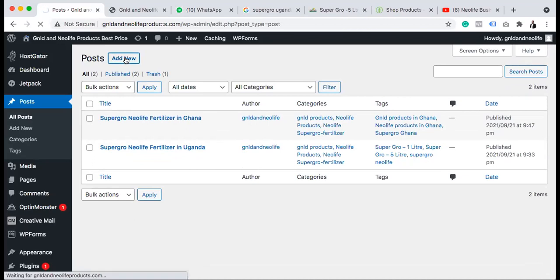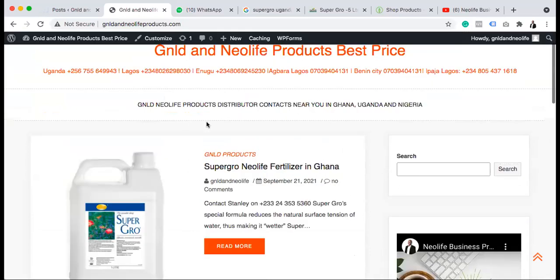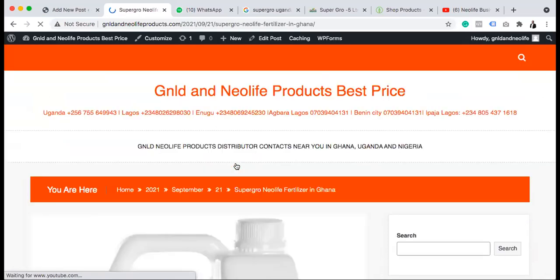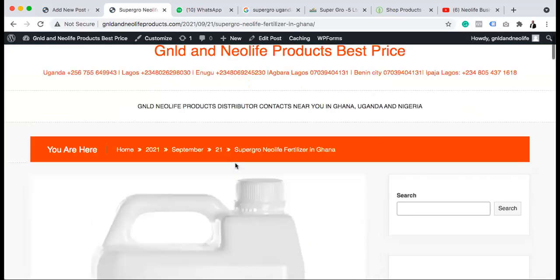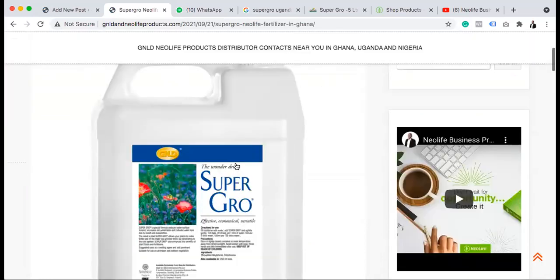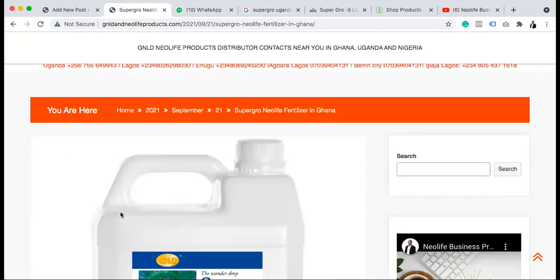So I can click this now. By the way, not to waste time again, Nigeria will only have 1 liter and 5 liter. That's the only thing that we have in Nigeria. Yes, 1 liter and 5 liter. So just by the way, not to waste our time with that again,